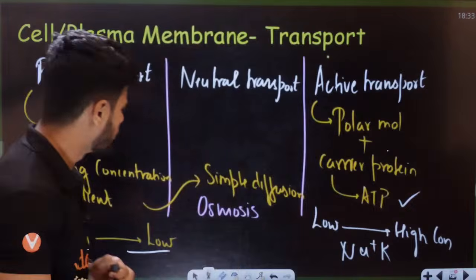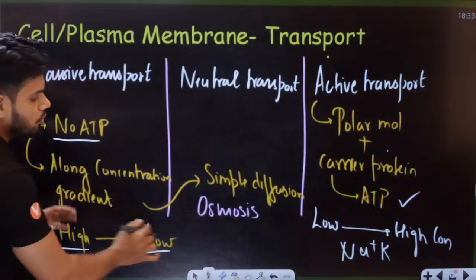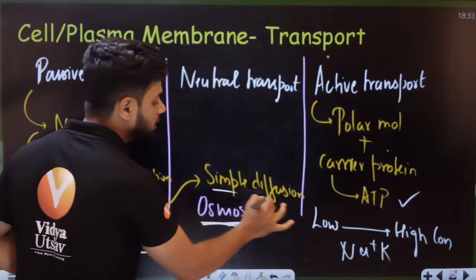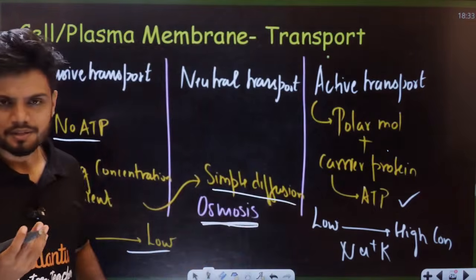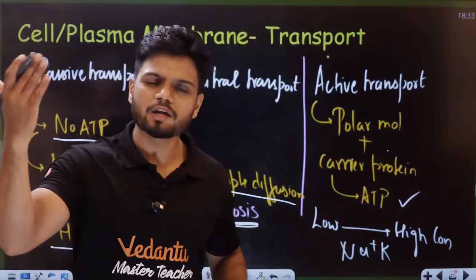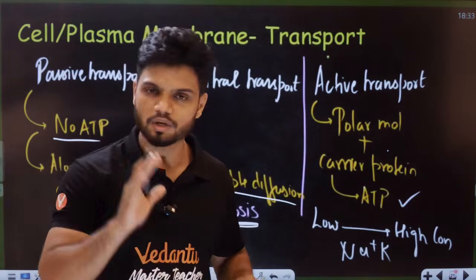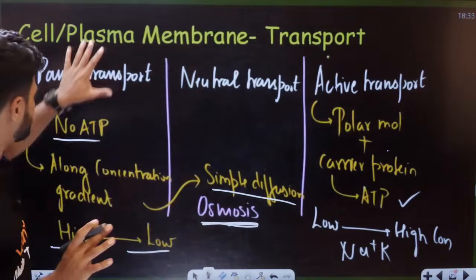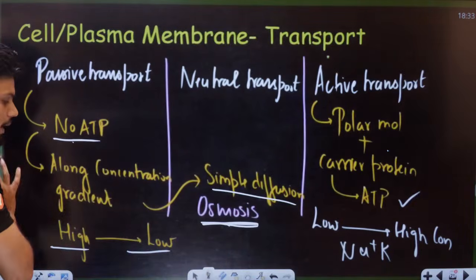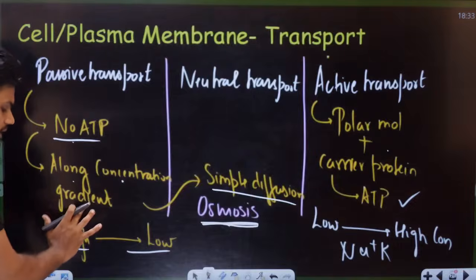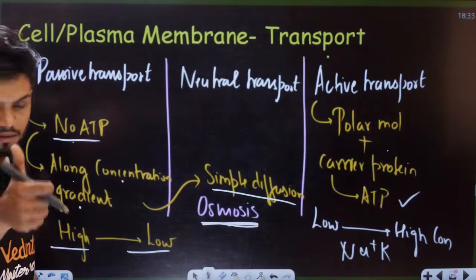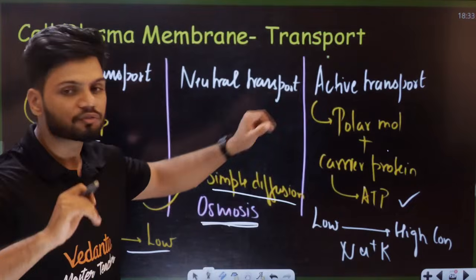Now, the same concept also applies in osmosis. Osmosis happens because of simple diffusion. In osmosis, water is going from high concentration to low concentration. High to low concentration you go. That is what happens in the case of passive transport. No ATP required. Along the concentration gradient, high concentration to low concentration. Done.